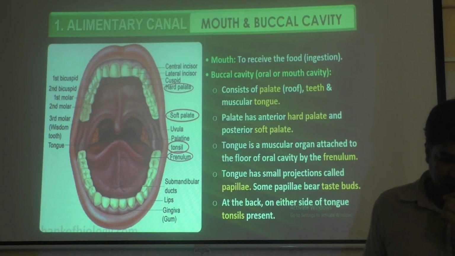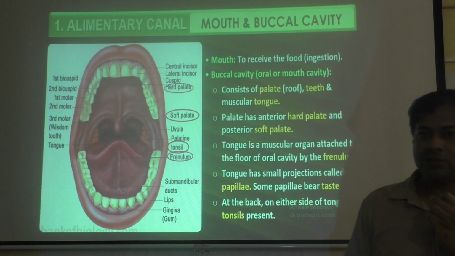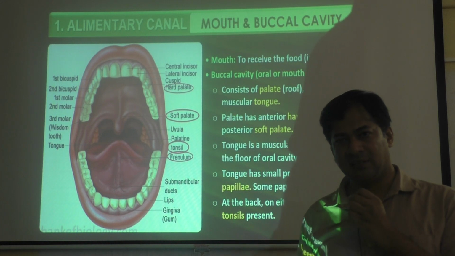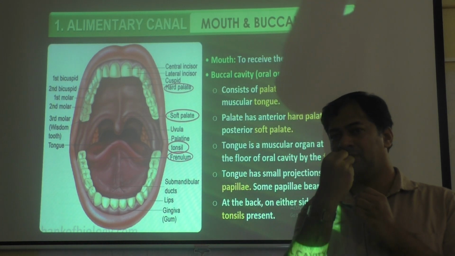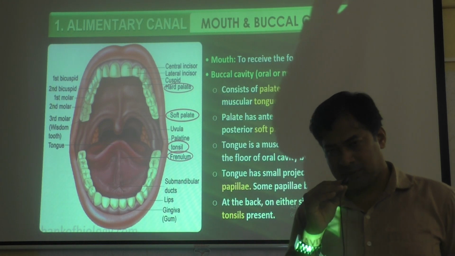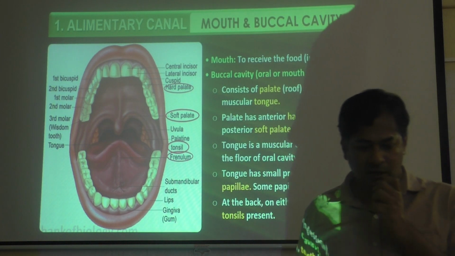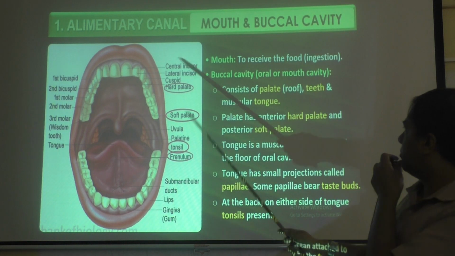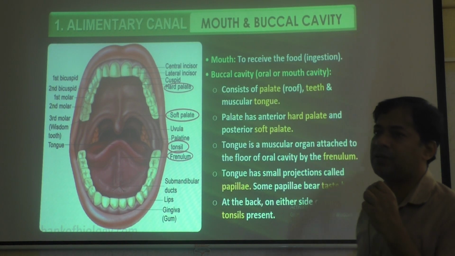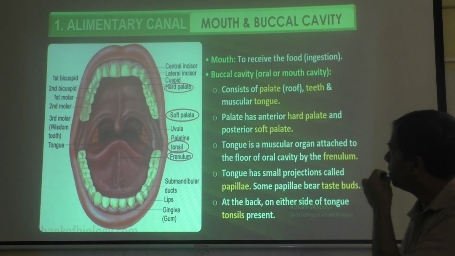So the first one is the mouth and buccal cavity, very important, because when we take food, that is called ingestion of food, not injection. Ingestion means taking food inside. Ingestion of food starts with the mouth, because we take food through the mouth only. So the first step of digestion occurs in the mouth. The mouth receives food. The process of receiving food or taking food we call ingestion. You see the spelling there, ingestion.